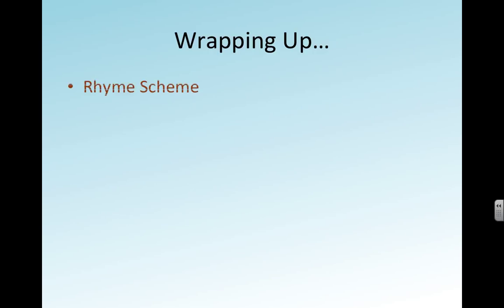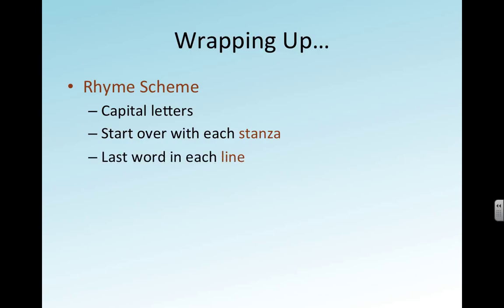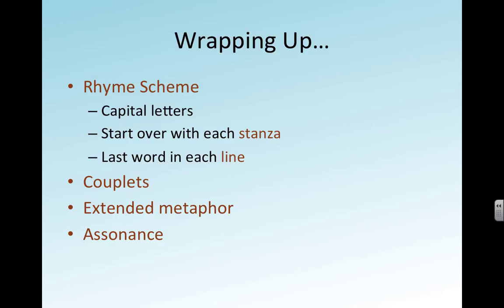All right, to wrap it up, we talked about rhyme scheme, using capital letters, starting over with each stanza sometimes, and you're looking at the last word in each line. You learned the word couplets, meaning 2 lines forming 1 stanza, and the idea of an extended metaphor comparing 2 things. Last, we talked about assonance.